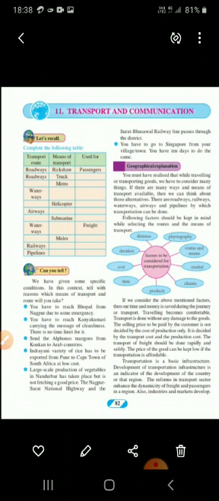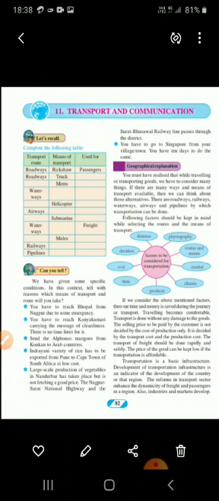Waterways, means of transport, that is ferry, for passengers and small vehicles. Waterways, that means ships are used, so you know this. Airways, helicopter, that is used for search and rescue operations and for defense use also.